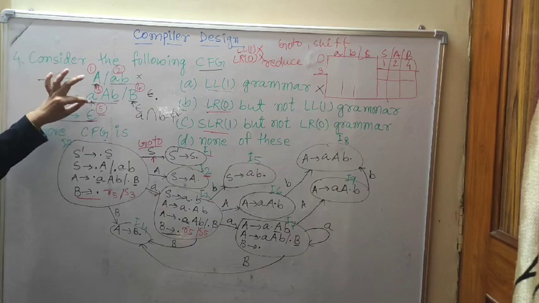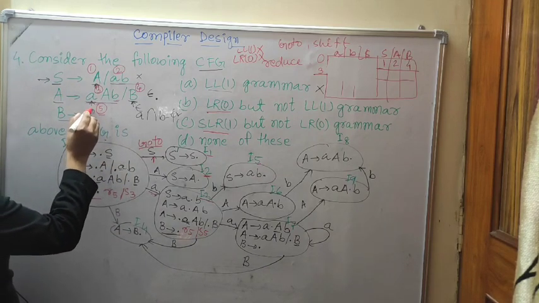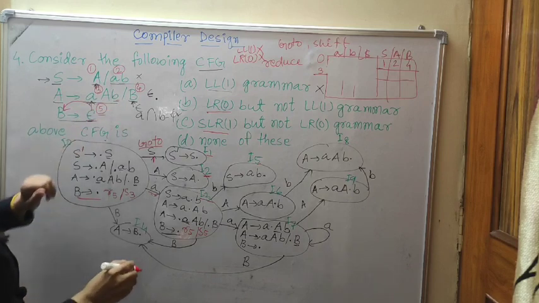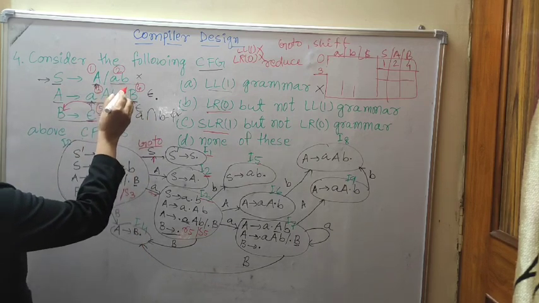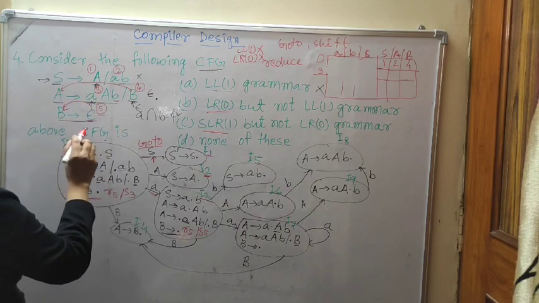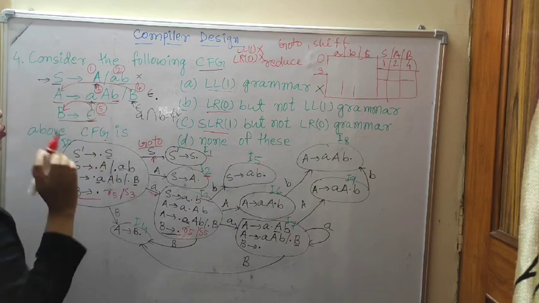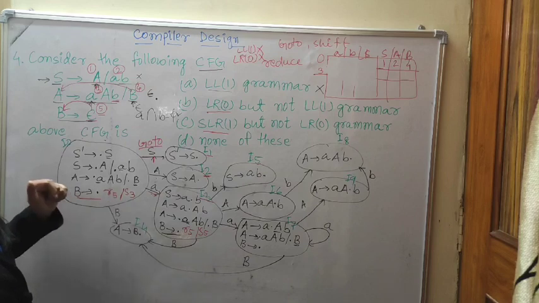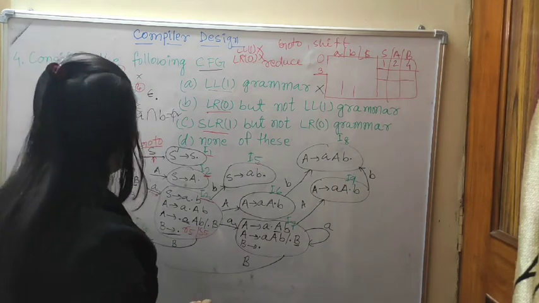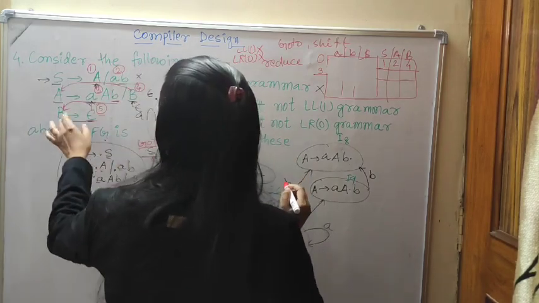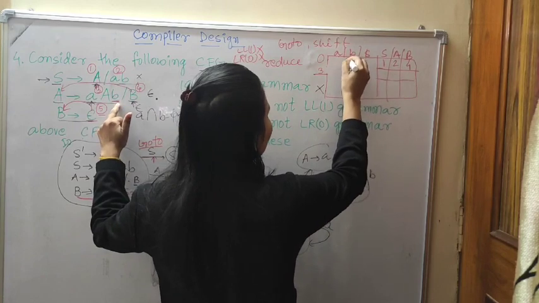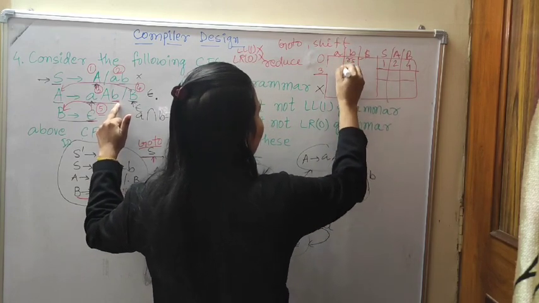So in the productions we go and take Follow of B. Where is Follow of B given? Here, on the right side we check it: Follow of B is Follow of A, and Follow of A is followed by B. So we will write in the reduce part only the B column, because A is followed by B. So here we write reduce 5.